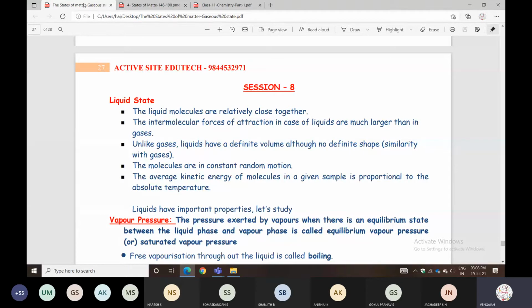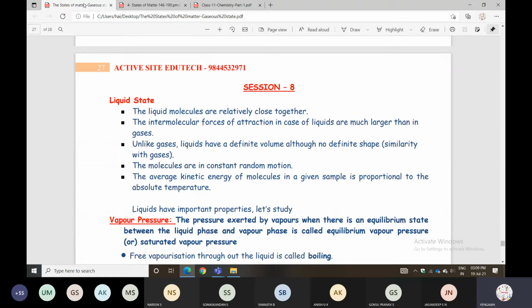Similar to gases, the molecules are in constant and random motion. The average kinetic energy of molecules in a given sample is proportional to the absolute temperature.